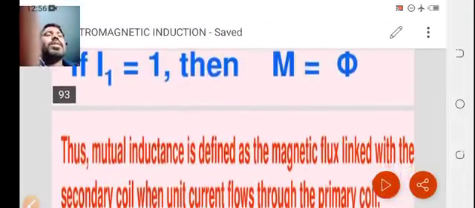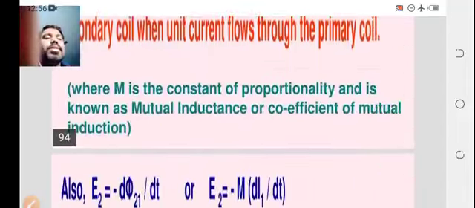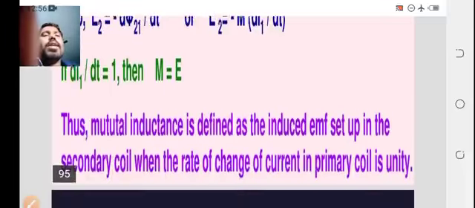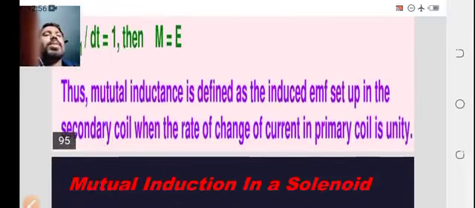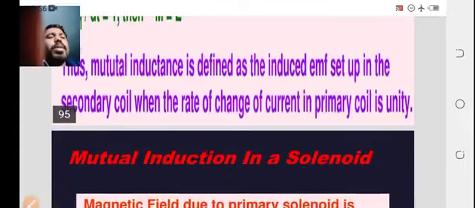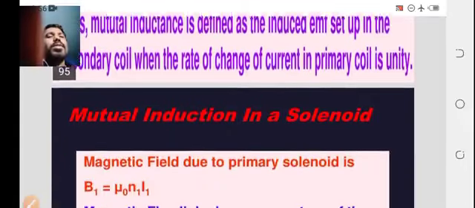So you can take that one. Phi 2 is nothing but M I1, where M is the mutual inductance. And I1 is what? Then the EMF is M times dI1 by dt. If dI1 by dt goes to 1, then M equal to E. That means mutual inductance is defined as the induced EMF set up in the secondary coil when the rate of change of the current in the primary coil is unity. So here, if you are changing the current in the primary coil, the induced EMF is set up in the secondary coil.